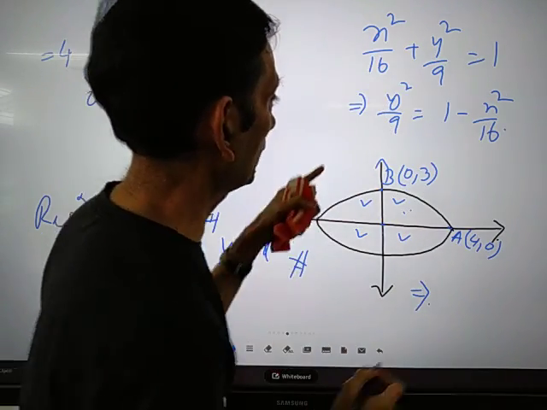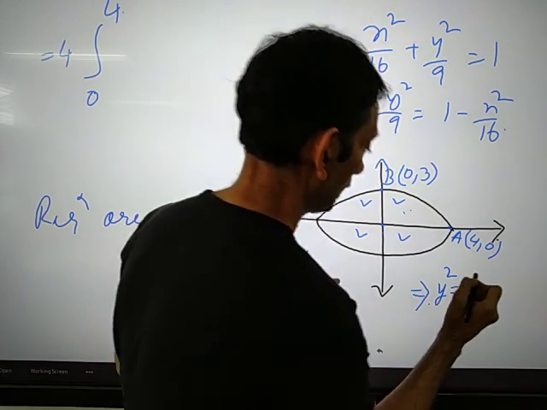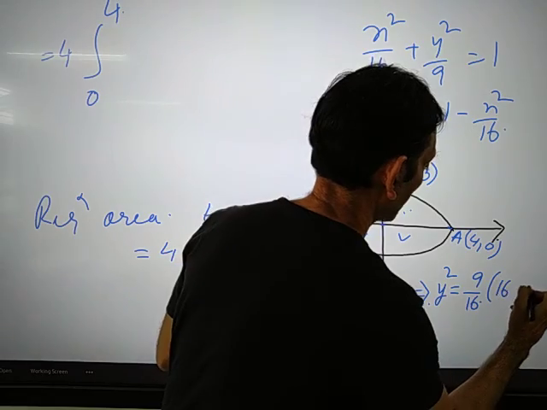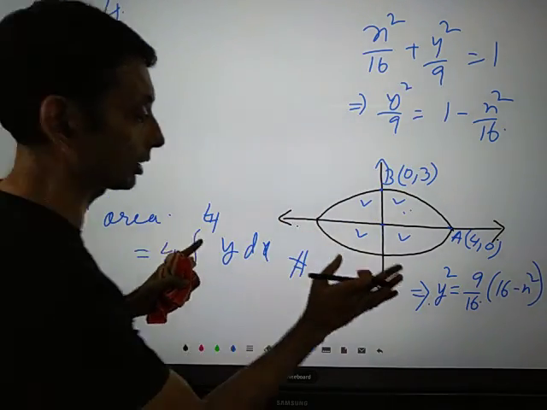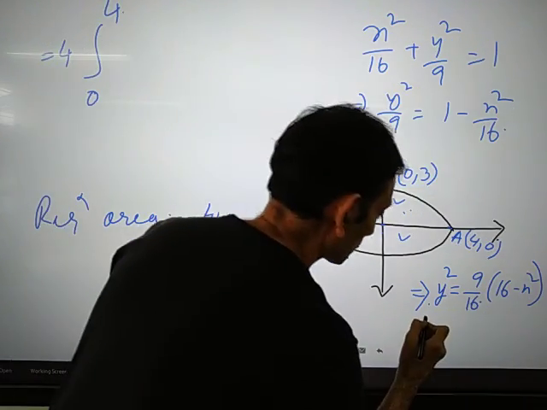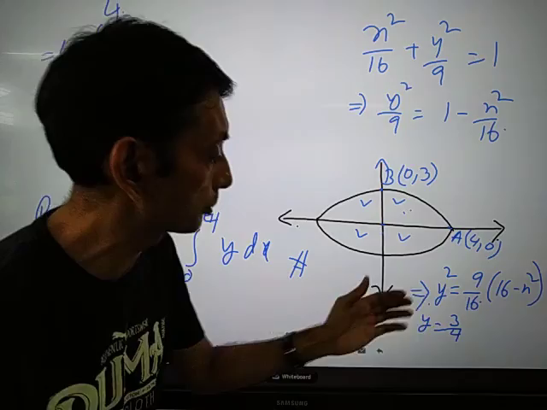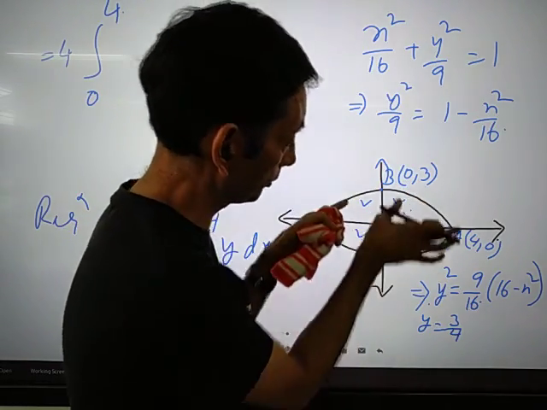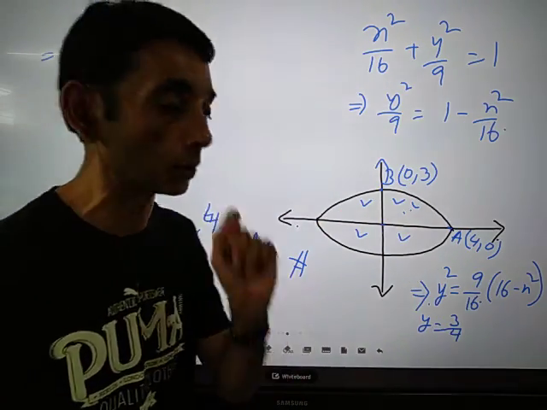If we simplify, y squared is equal to 9 by 16, okay, 16 minus x squared. This is the value of y squared. So you need to write the value of y. Now what is the value of y? So the y value will be 3 by 4. Right? The y value actually should be plus minus 3 by 4. But since we are calculating the area in the first quadrant, therefore just consider only the positive value.